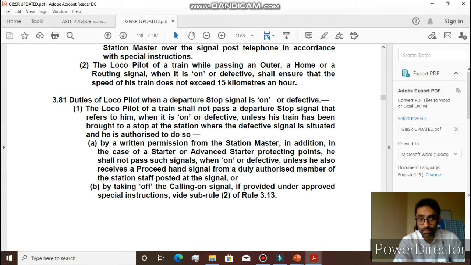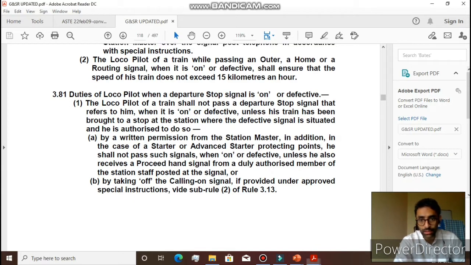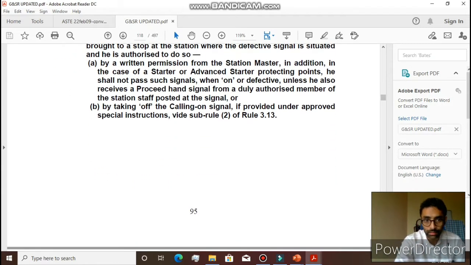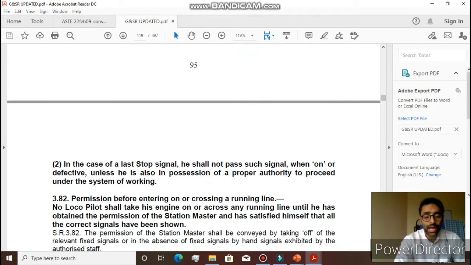The second thing is by taking off the calling on signal if provided under approved special instructions. And in the case of last stop signal, he shall not pass such signal when on or defective unless he is also in possession of a proper authority to proceed under the system of working. So there is a particular addition when it comes to last stop signal, that when the last stop signal is on, he shall not pass such signal unless he is also in possession of a proper authority to proceed.